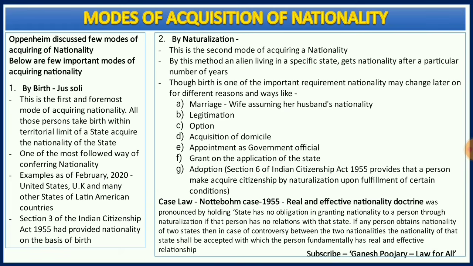And secondly, if there is a question of double nationality, in that case they will see with which state he has a real and effective relationship. Only that state's nationality will be given and he will lose the other nationality. That is how you have to see. There should be a real and effective relationship to prove the nationality of a particular nation, and when it is double nationality, the one where he has the real and effective relationship will be considered as his nationality.